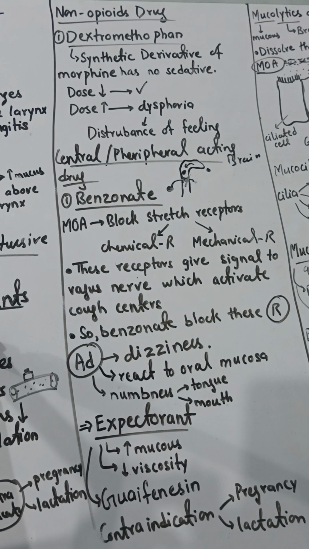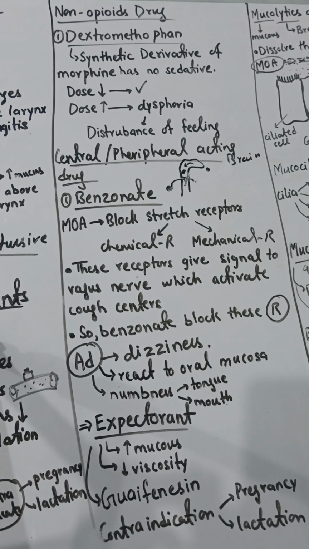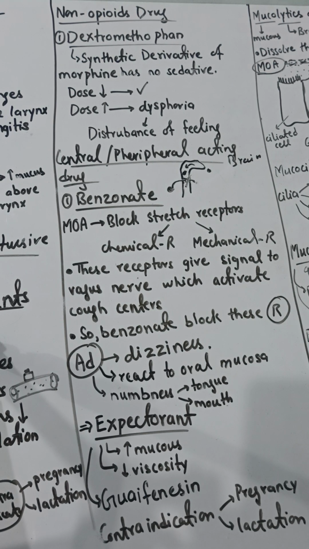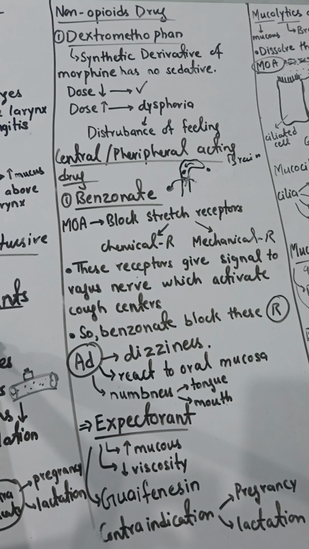Okay, now we have covered the antitussive drugs, and we have discussed their classification. Now the second type of anti-cough agent is the expectorant. Now let's discuss what an expectorant is.